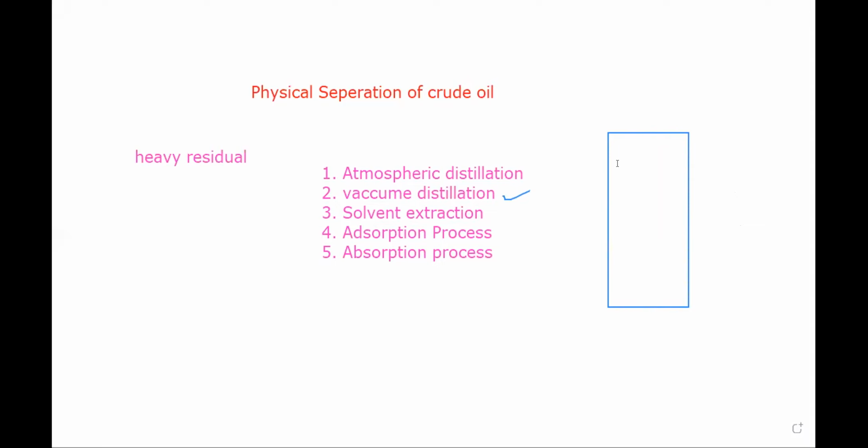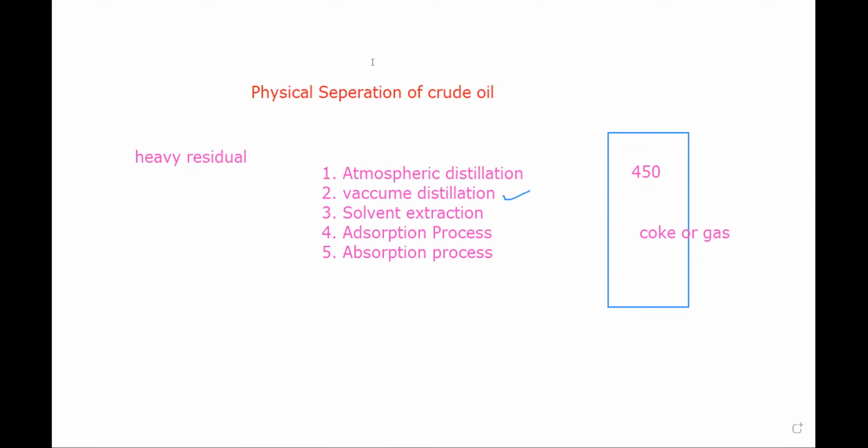Now we will take the temperature of this chamber as near about 450 degrees Celsius. This allows the heavy hydrocarbons with a boiling point of 450 degrees and higher to be separated without partial cracking. We don't want any kind of unwanted products such as coke or gas. That's why we are using this method, so there is no partial cracking. So this was vacuum distillation.